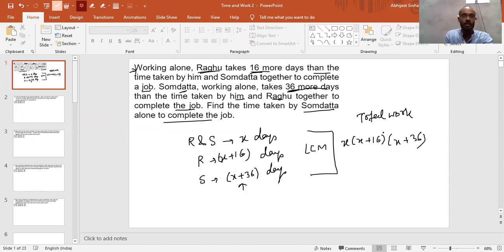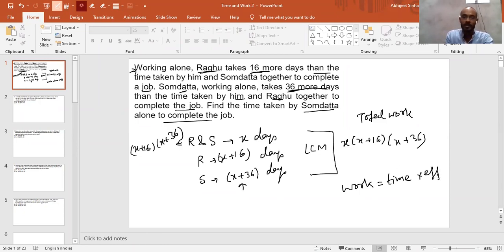Now if this is the total work and R and S together can take x days, what will be the efficiency of R and S? So this is x plus 16 into x plus 36. What we did is we divided this total work by the number of days, and the formula says that work is equal to time into efficiency, right?